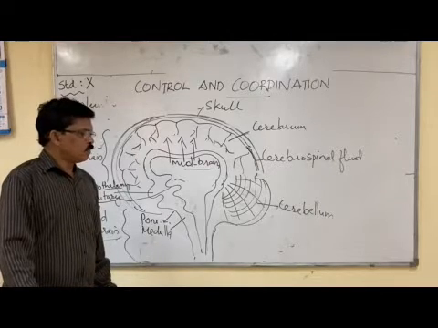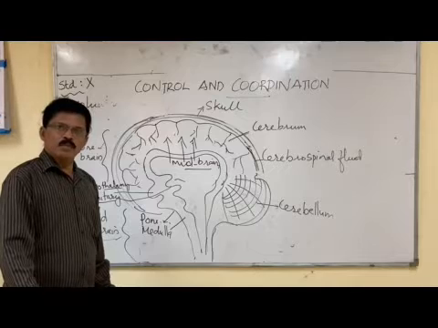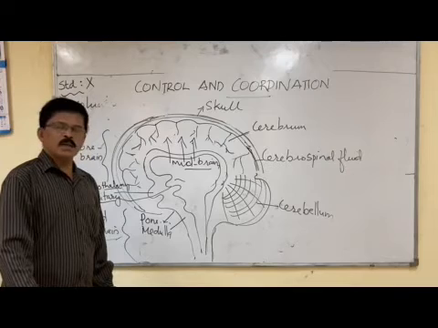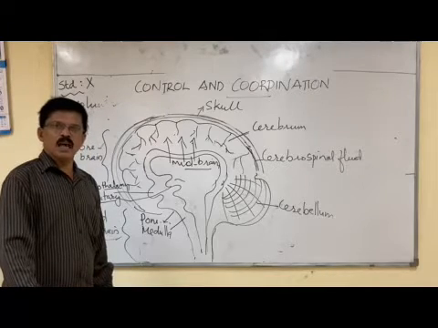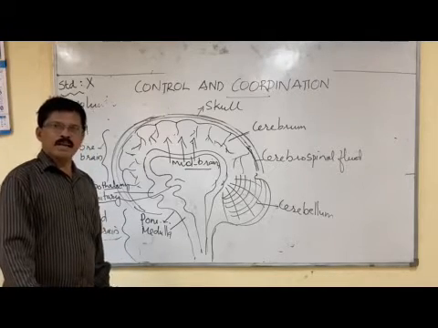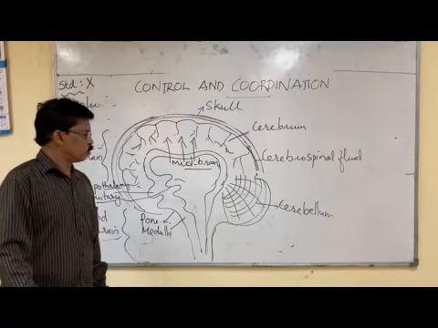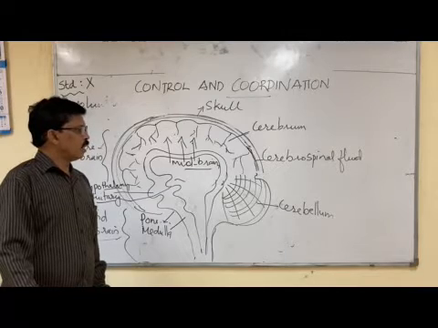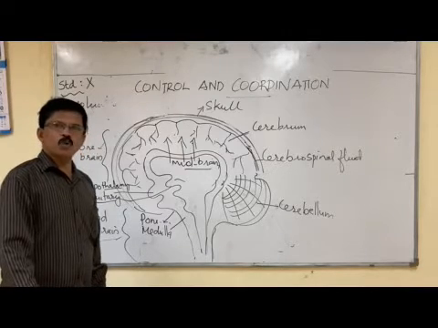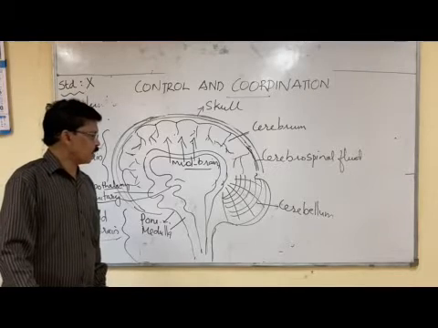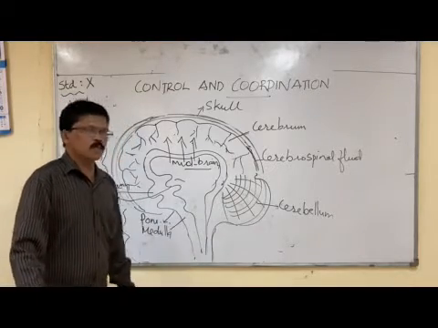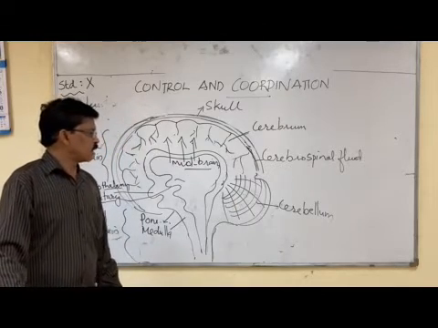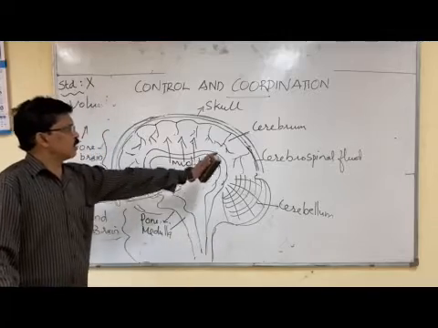And when we do cycling, when we walk, when we try to take a pencil that has fallen on the ground, all the time the cerebellum maintains our body posture. They maintain the equilibrium of our body. So in this way, cerebellum acts as a very important organ that maintains the balance, posture and equilibrium of the body. You know, cerebellum is the second largest part of the brain. The first part is cerebrum.